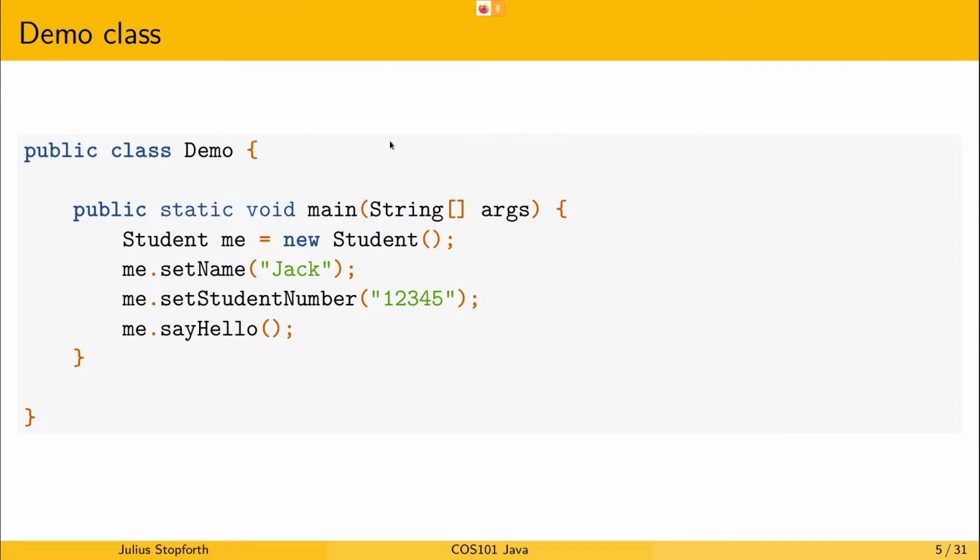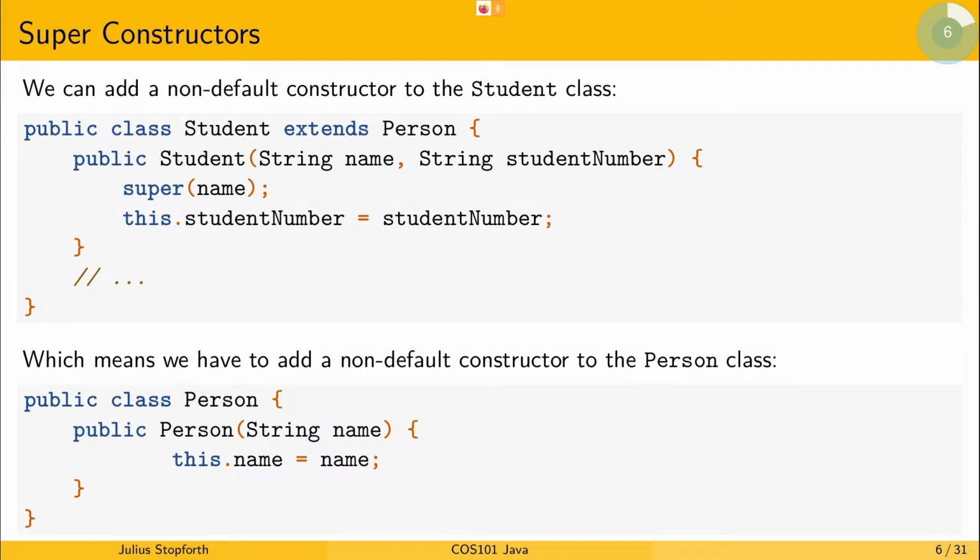Okay, so now we're talking about superconstructors, right? We learned on Monday that a superconstructor can only go up to the parent. We can't keep going all the way up the ancestry, if you will. And so we also might want to look at what we do when there's parameters we need to pass on to the parent.